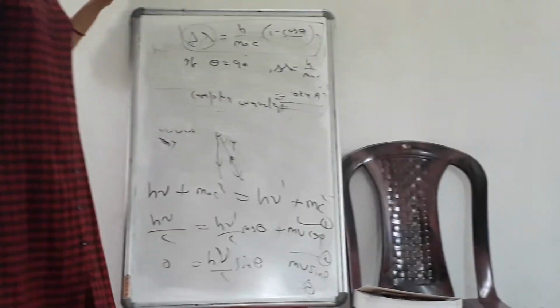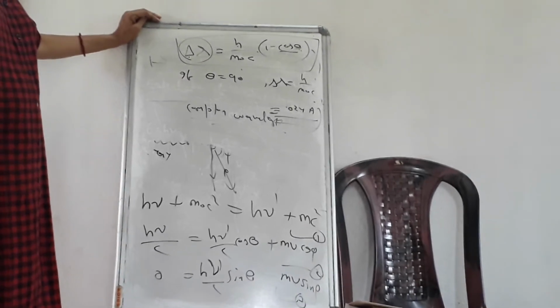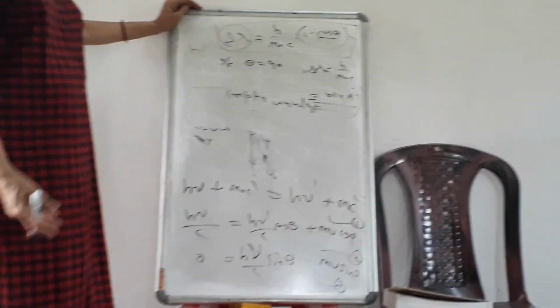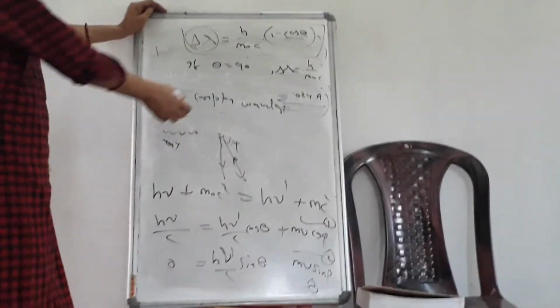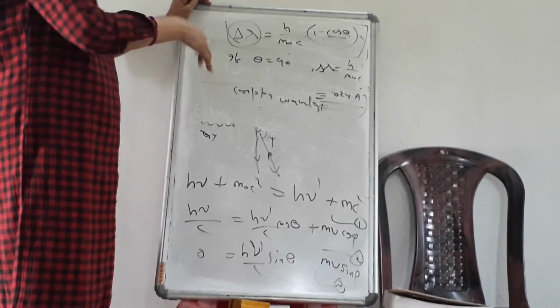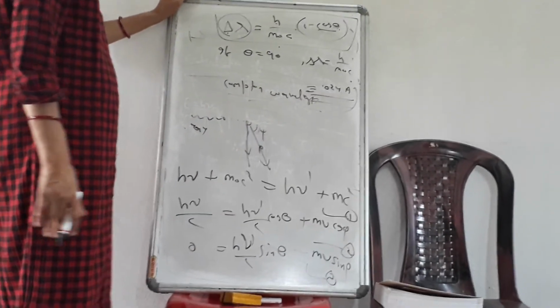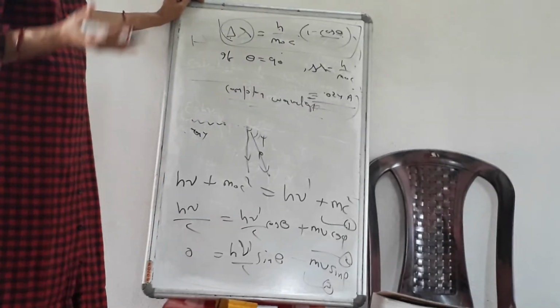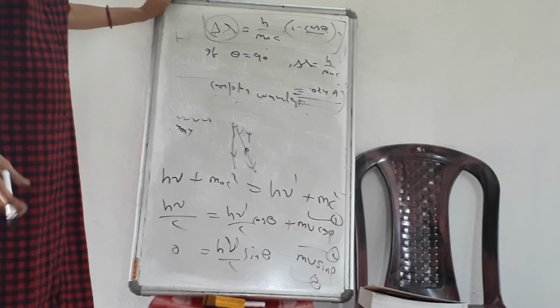Its practical importance is that it supports the quantum theory. That is, X-rays are made up of photons. It also supports the relativity theory. That is, the electrons have a rest mass m naught, and when they gain motion they have relativistic mass. We are applying the relativity formula. So it supports all these theories. So it is not simply a topic of X-rays. It is a very important topic in quantum mechanics.